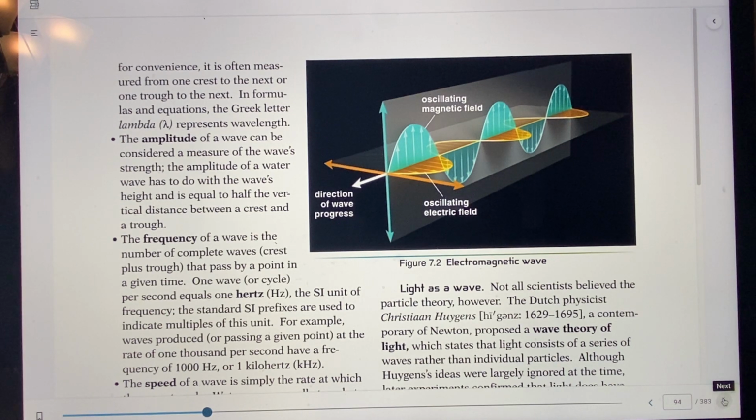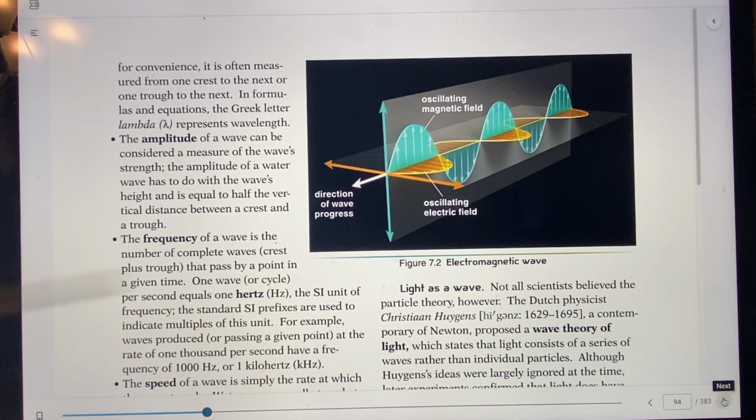So the amplitude of a wave can be considered a measure of wave strength too. How big the wave is has to do with its strength. The amplitude of a water wave has to do with the wave's height and is equal to 1/2 the vertical distance, which we already said. And when you're measuring wavelength, you're going to go by this lambda sign. See this little lambda sign? It looks like a little h, and that means wavelength.